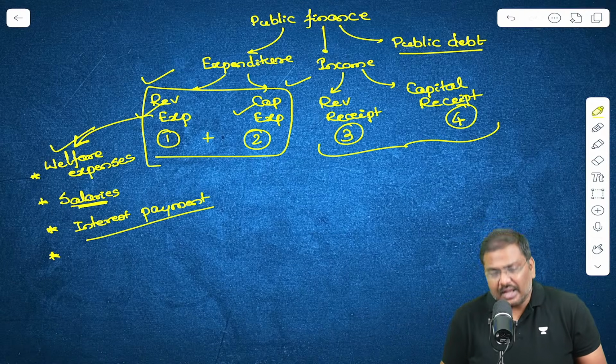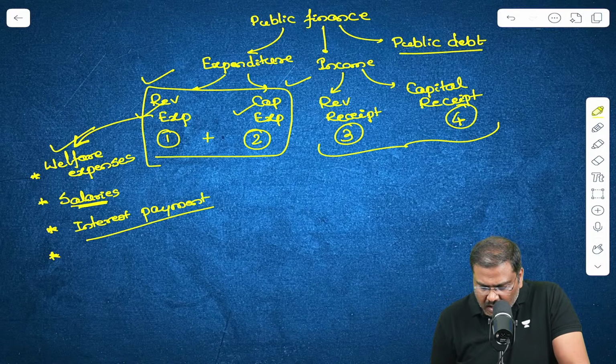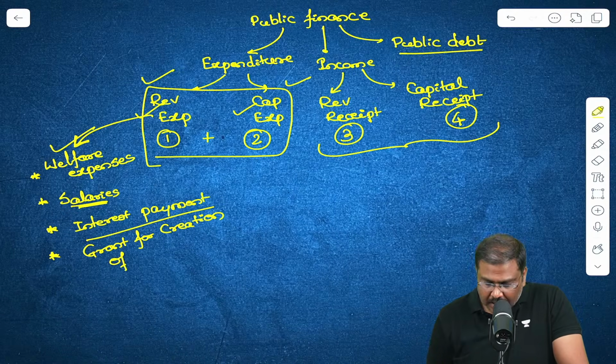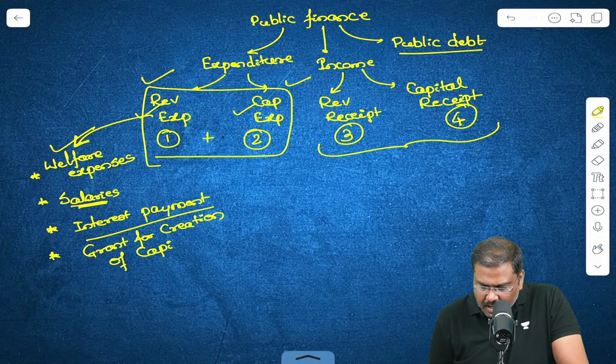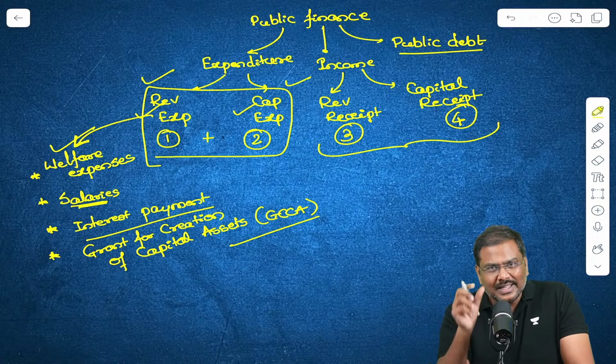Now, there is one more very important component, slightly technical. Listen to me carefully. Grant for creation of capital assets. Slightly confusing because you are coming across capital assets under this component.